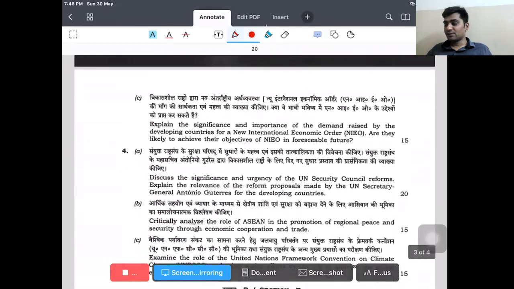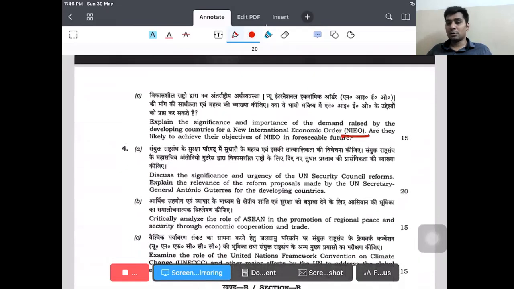What is the significance of NIEO? NIEO is the new international economic order. What is the significance and what are the objectives? The significance can be seen from the perspective of realism, liberalism and Marxism. From the perspective of liberalism, the new international economic order is acting as a strengthening of relations and of institutions across the globe, and it is focusing on re-strengthening certain institutions in the global south.